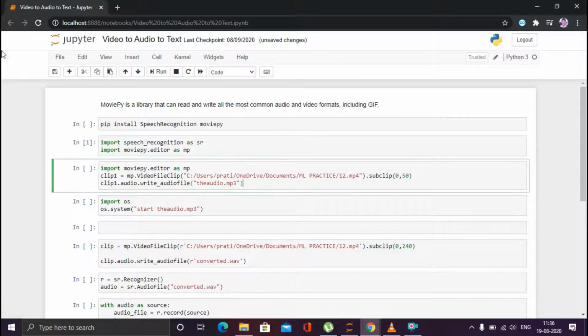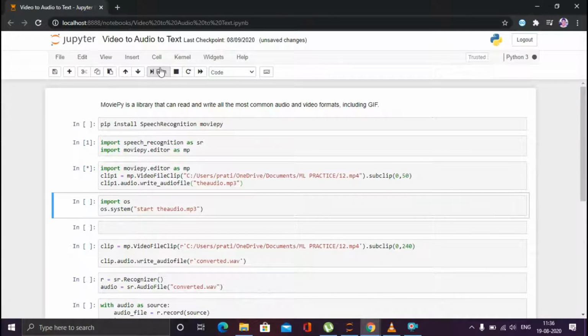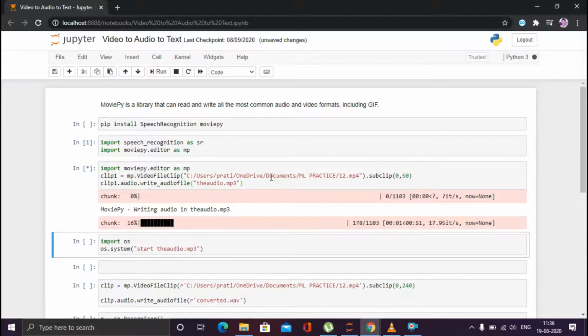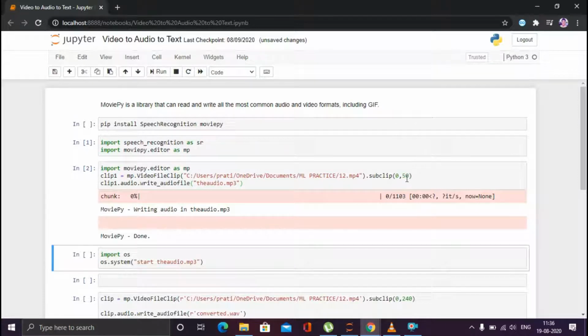So let me run this command. You guys can use exactly the same command for your purpose also. I have run that command, and I am not using the whole video file. I am using a subclip of that. I am giving the range 0 to 50. It means it will take the first 50 seconds from that video.